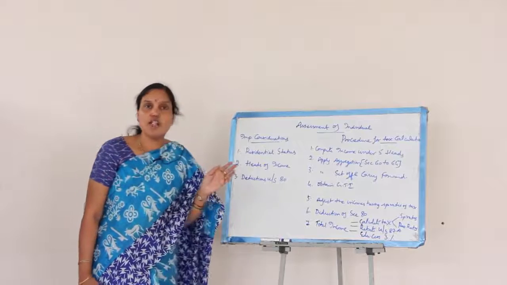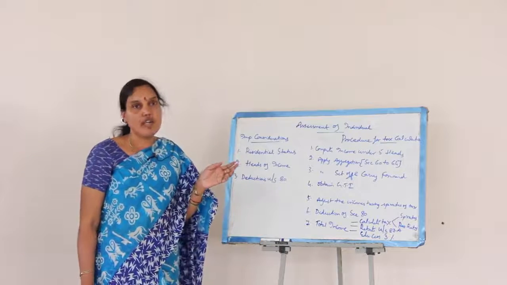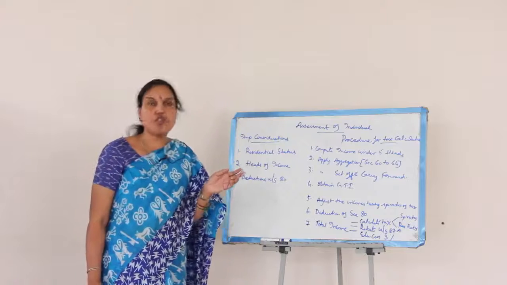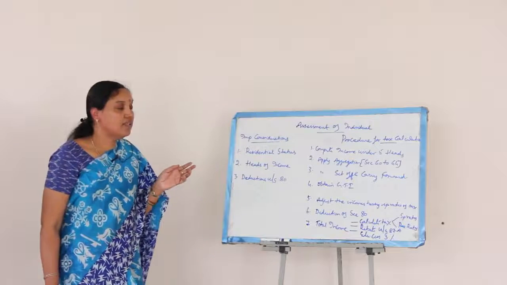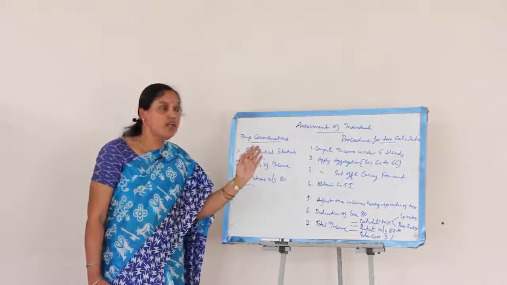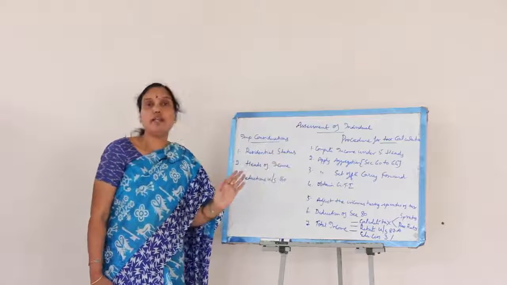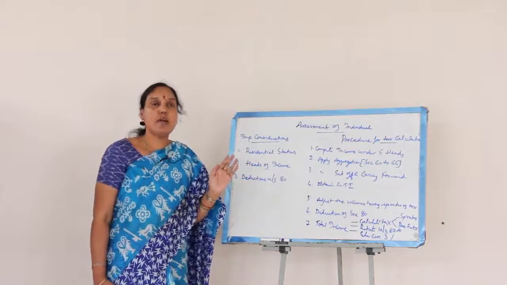And the third is all casual incomes, also known as windfall incomes, like lotteries, race winnings, TV game shows, crossword puzzles. For all of them, the rate of tax applicable is going to be 30%. So these three are the special rates of tax that are applicable, and on the balance of total income, prescribed rates of tax are applicable.